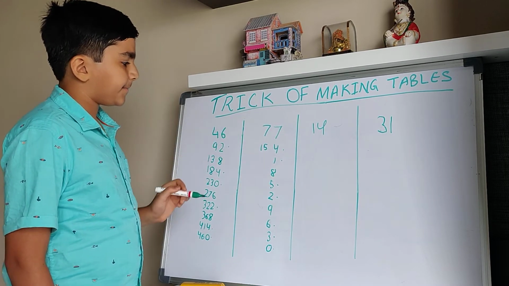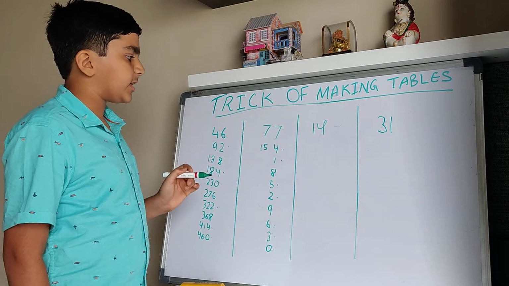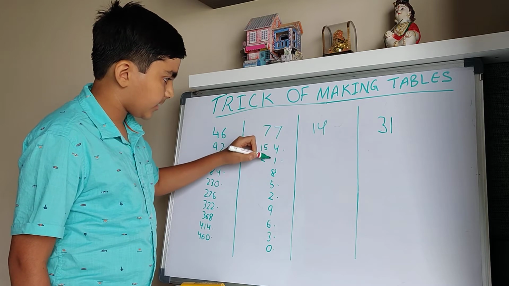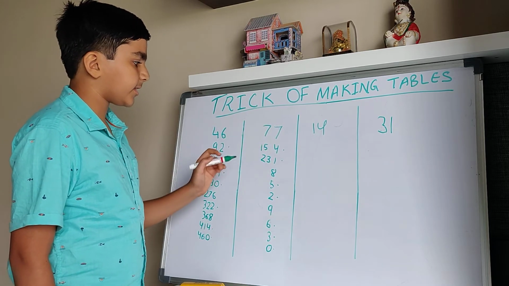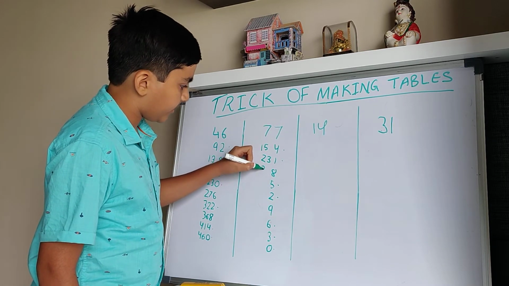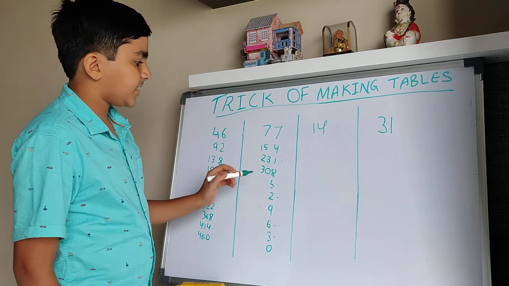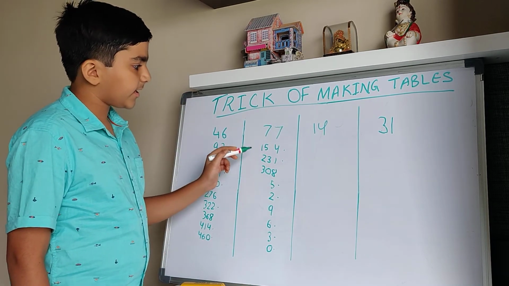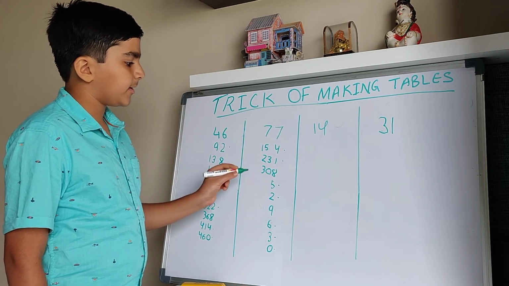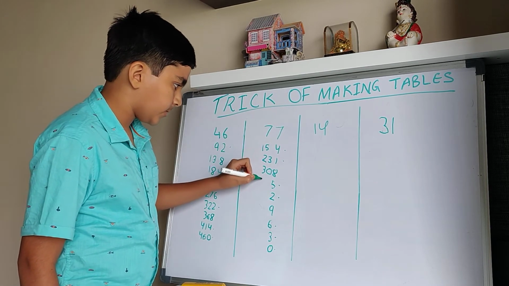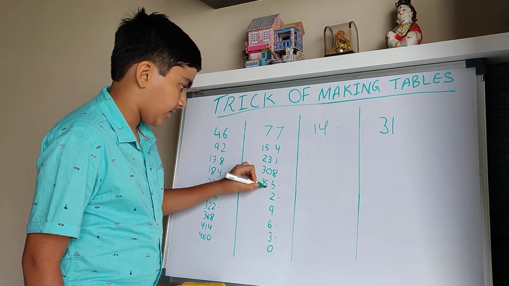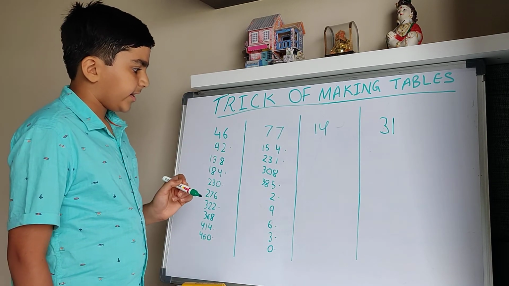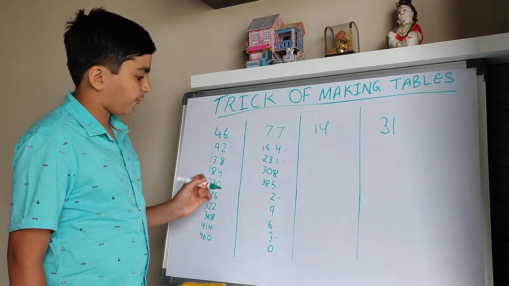Then 15 plus 7, it will be 22 plus 1, 23. Then 23 plus 7, it will be 30. And as there is no reminder, we will write 30 here. Then 30 plus 7, it will be 37 plus 1, 38. Then 38 plus 7, it will be 45 plus 1, 46.